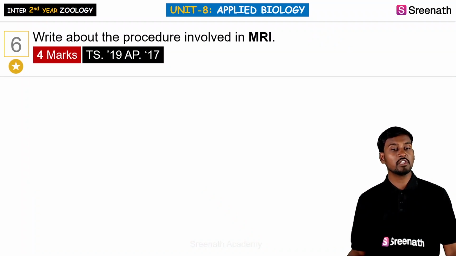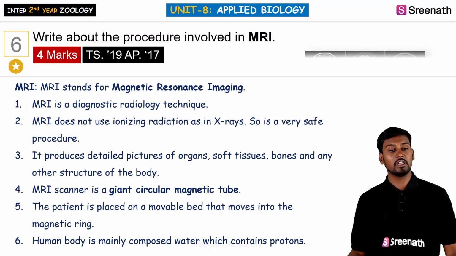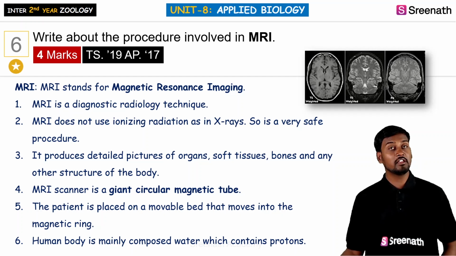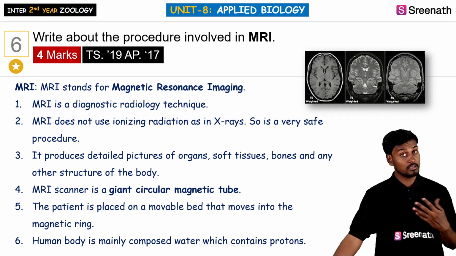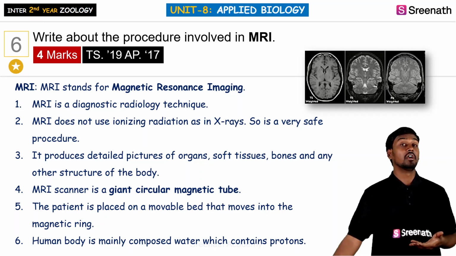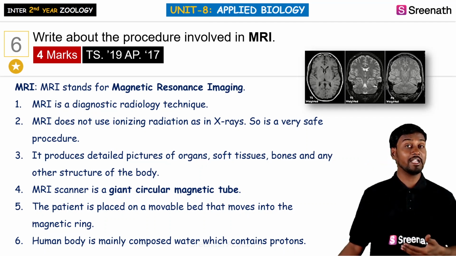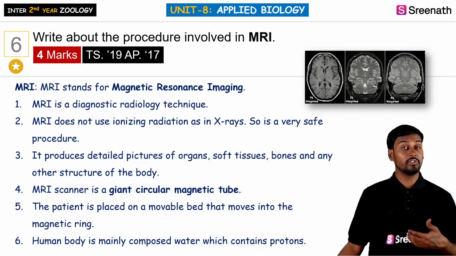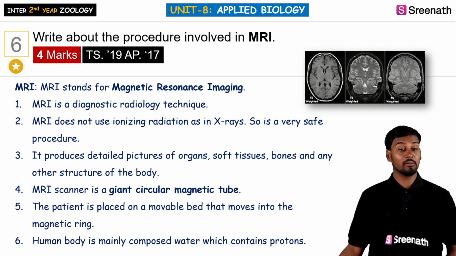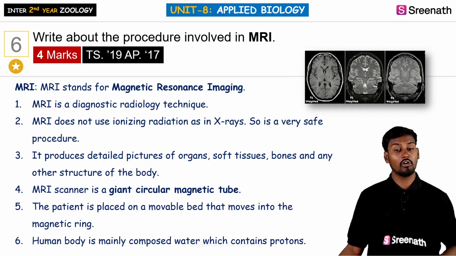So sixth question is, describe the procedure involved in the MRI. MRI is a diagnostic technique which involves magnetic waves, inserting the patient into the magnetic field. So it is called a diagnostic radiology technique. It doesn't use any kind of ionizing rays. It is very safe, and it gives a very detailed picture of the organs, soft tissues, bones and any kind of structure.